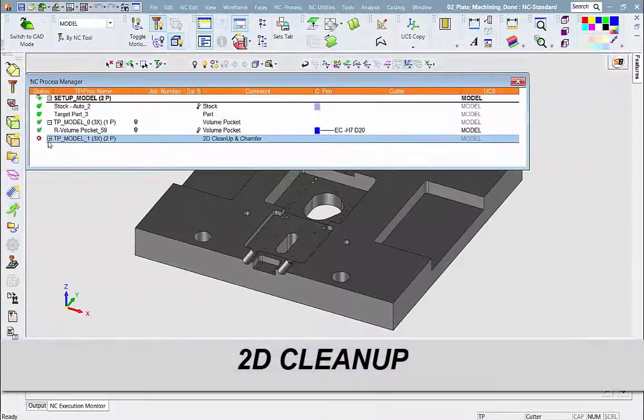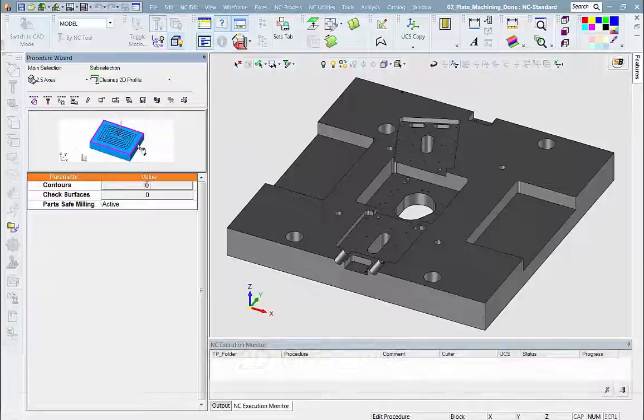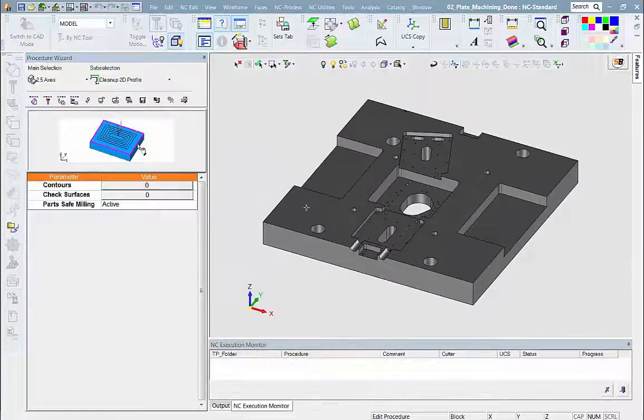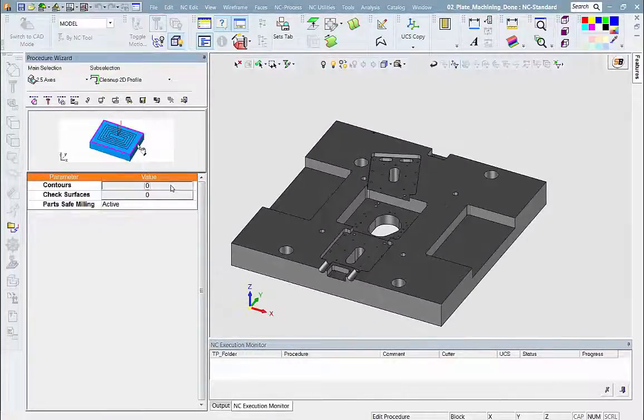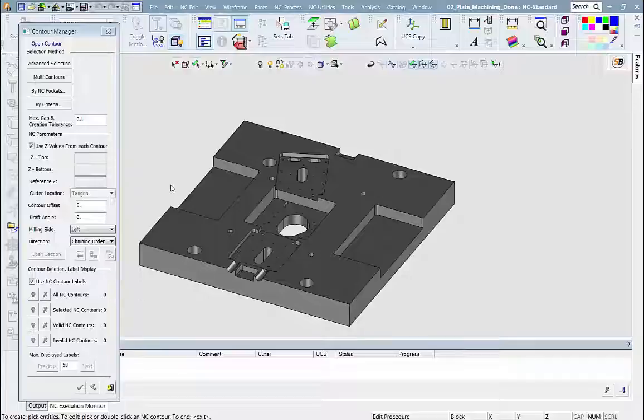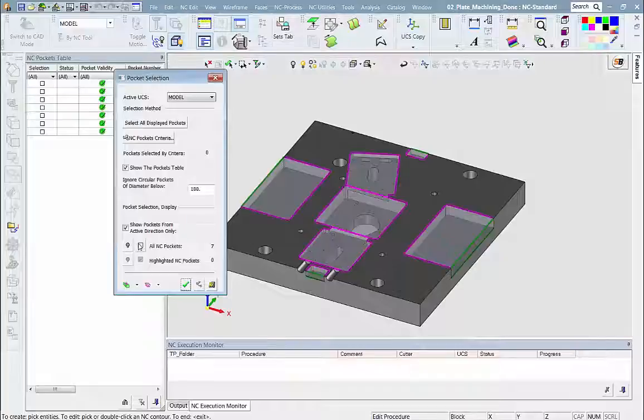Now we will demonstrate the new 2D cleanup procedure. This is not based on stock, rather on previous tool diameter. Therefore, it calculates quickly. All the user needs to do is pick the same pockets that were defined previously in the Pocket Manager.